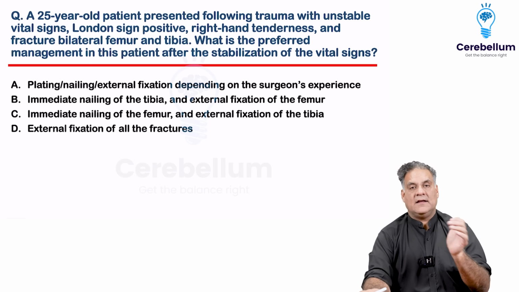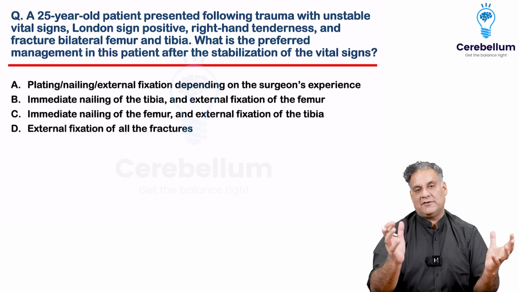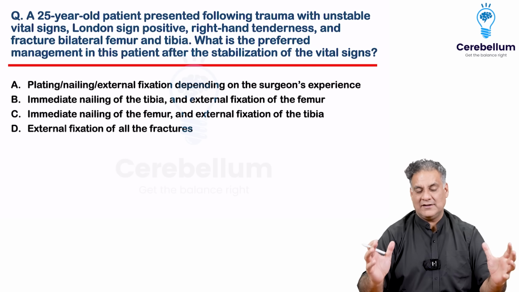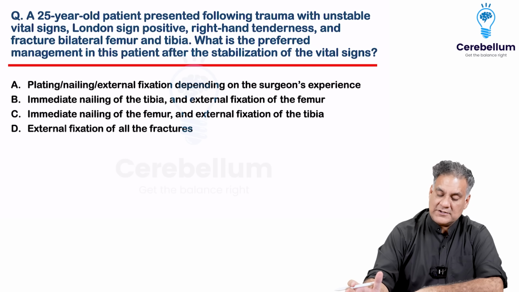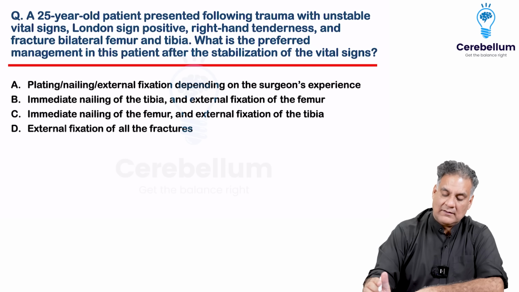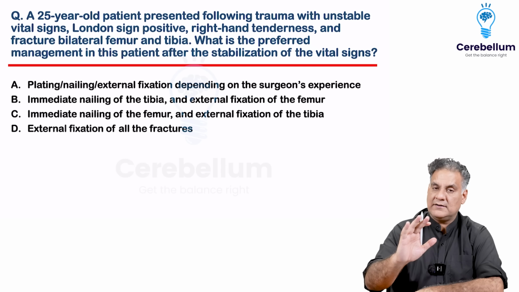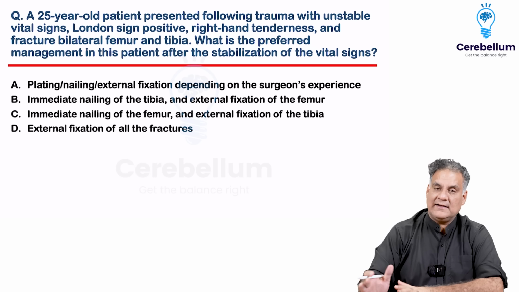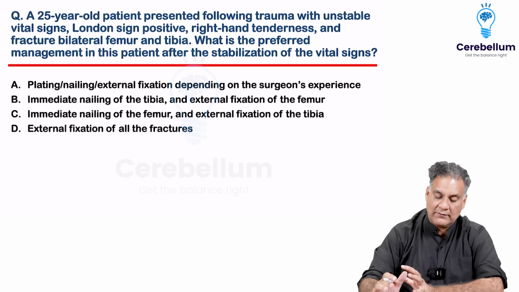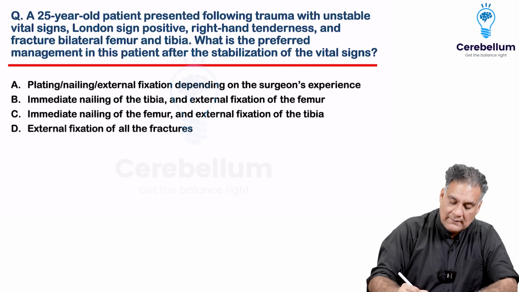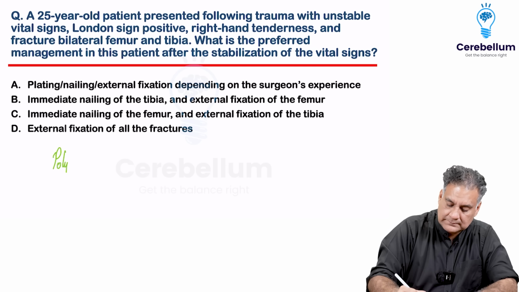All right. And then a question which is something different. I'll say at least 1 in 7 should be something out of the box. So they had a question. A 25-year-old patient presented following trauma with unstable vital signs. Seat belt sign positive. Seat belt sign means blunt trauma to the abdomen. Right hand tenderness, that's something else, along with fractures of bilateral femur and tibia. So you are dealing with what? Polytrauma patient.